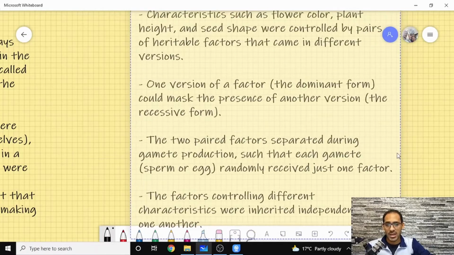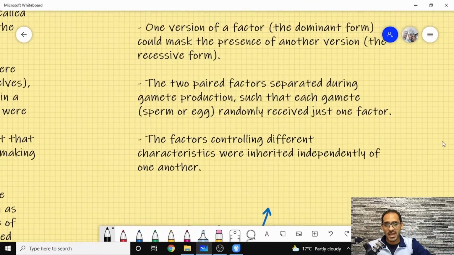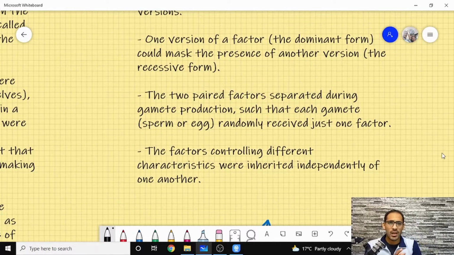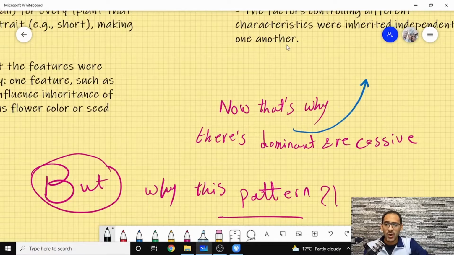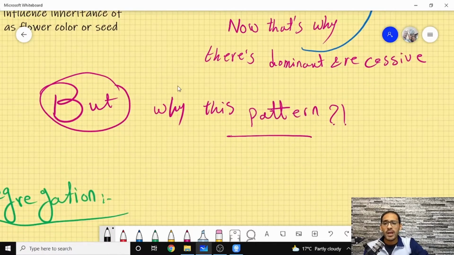That doesn't happen in any kind of organization or any kind of predetermination. And the factors controlling these different characteristics are inherited independently of one another. So why this pattern?